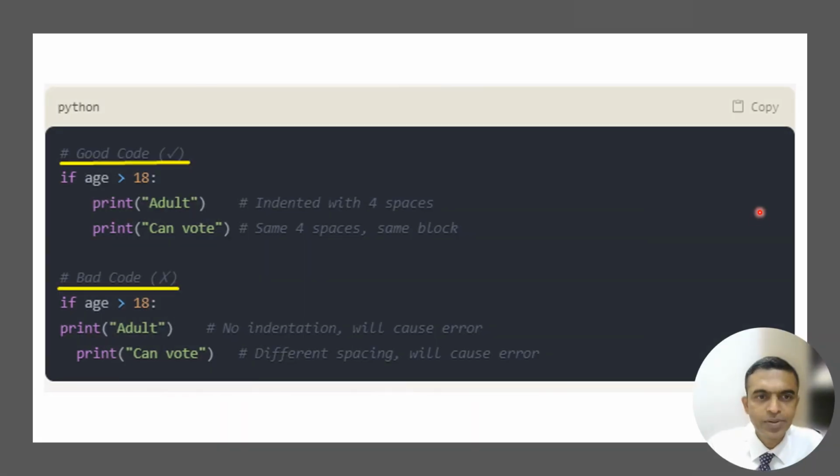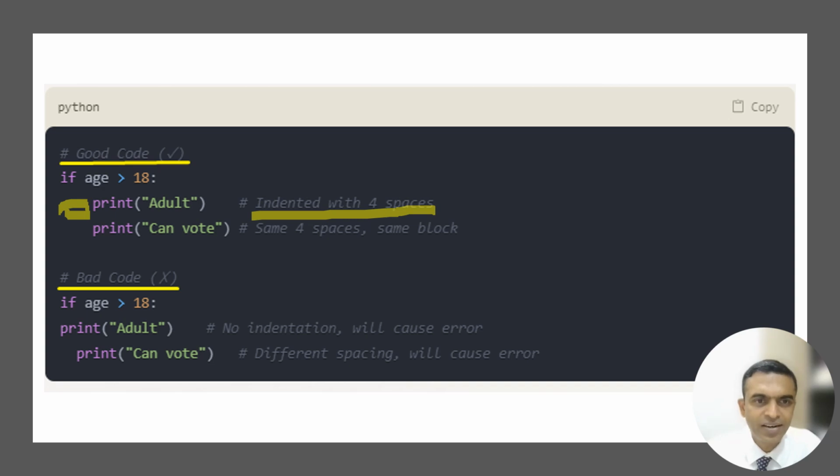So here is the example. You see, if age is greater than 18, colon, if is used. Now here you indent. Okay, indented with 4 spaces, right? You indent with 4 spaces here. This is the space that we have, 1 2 3 4, or one tab, or 4 spaces.